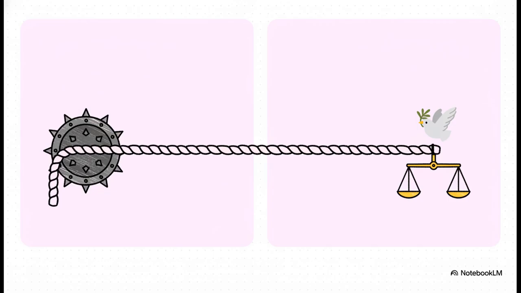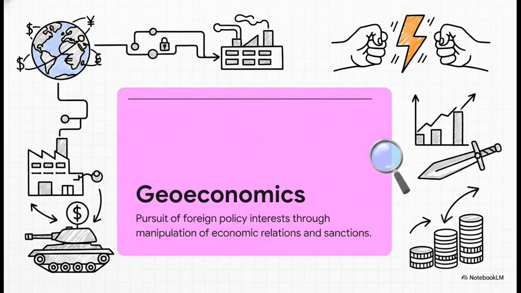But then, on the flip side, you have idealism. Idealism argues that we aren't doomed to constant conflict. It proposes that states can actually maintain peace through ethical norms, international law, and regulating authorities. It's this endless tug-of-war between raw power and cooperative principles. But power isn't just about militaries anymore. Far from it. In the modern era, economic statecraft has become a weapon just as potent as any traditional army.